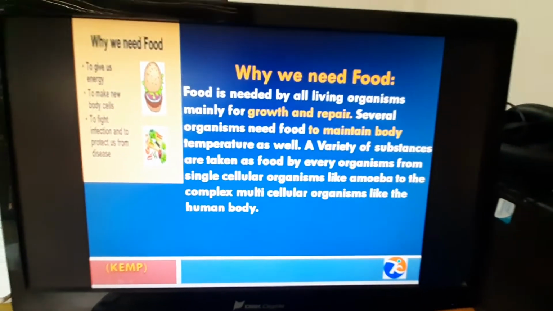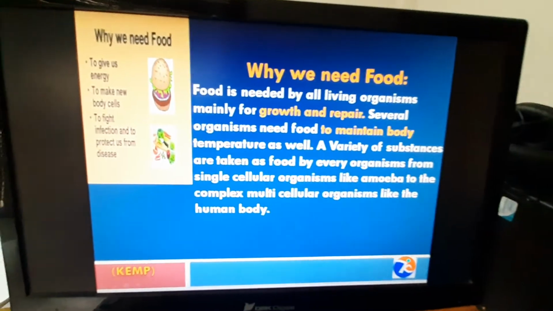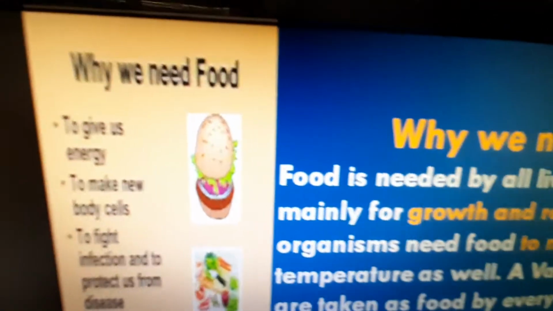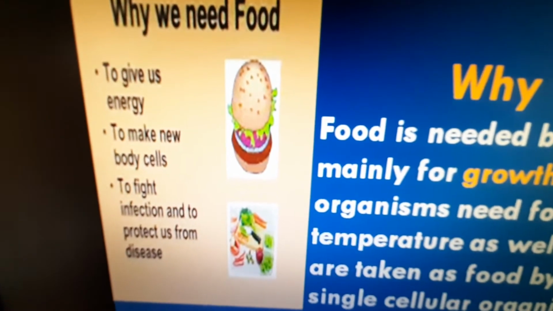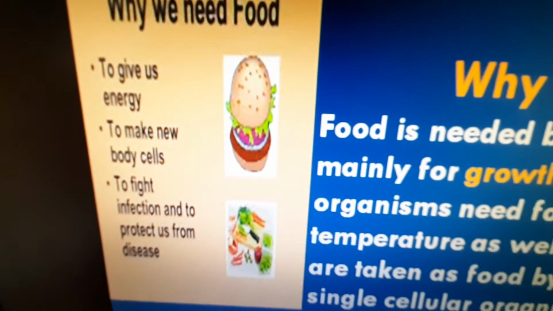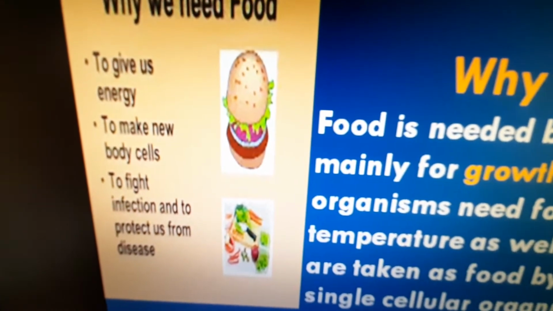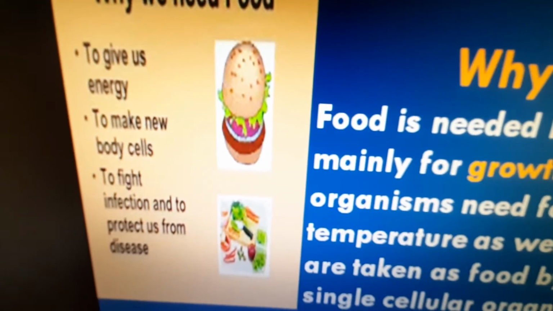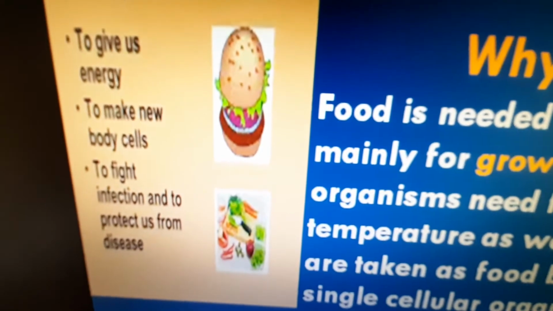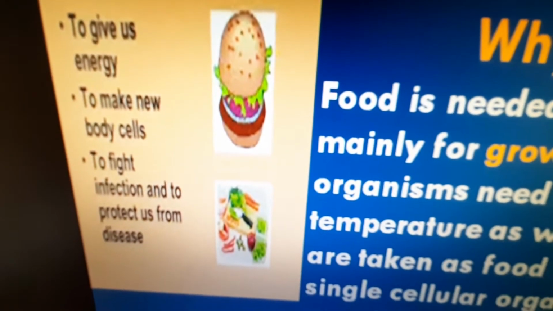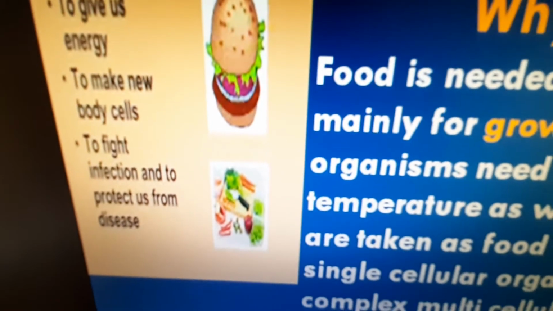So we asked why we need food. I think we need food to give energy to the body, to make new body cells, to fight infection and to protect us from diseases.